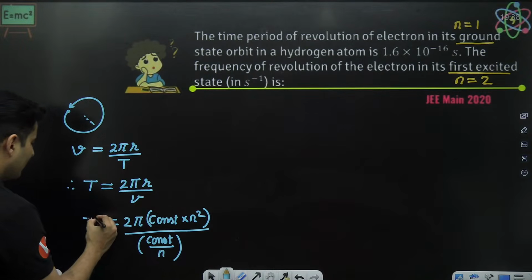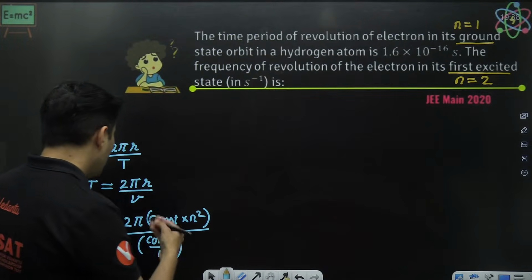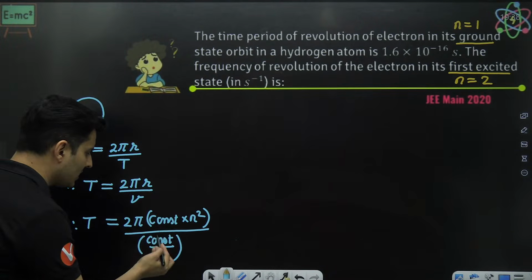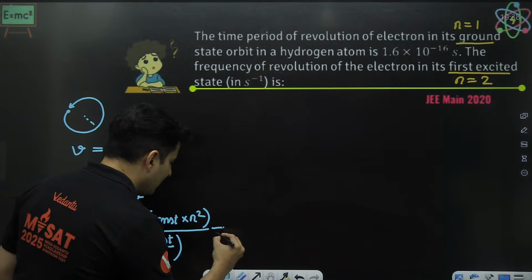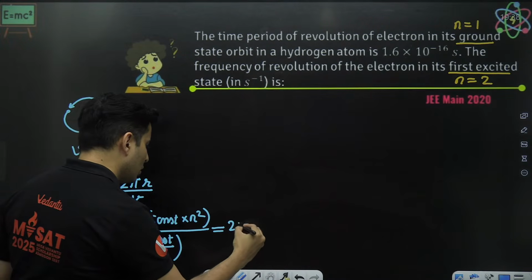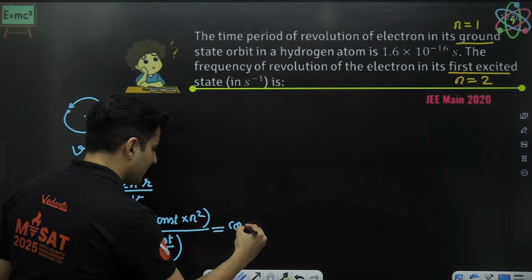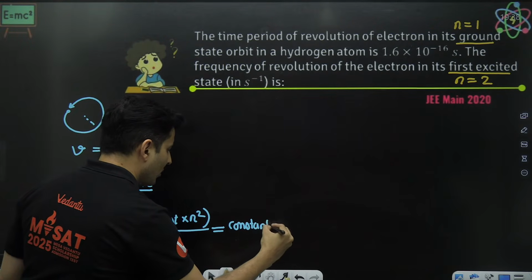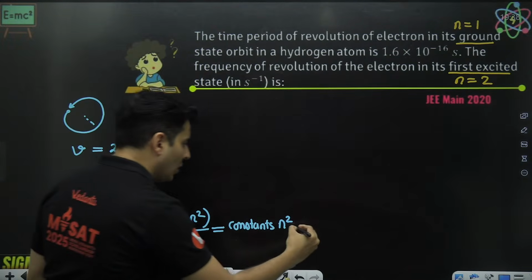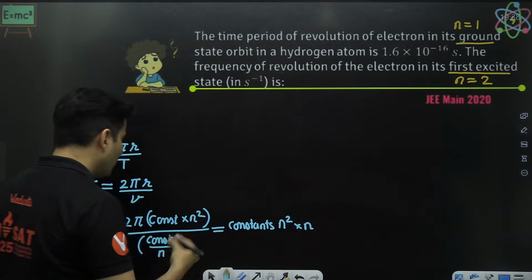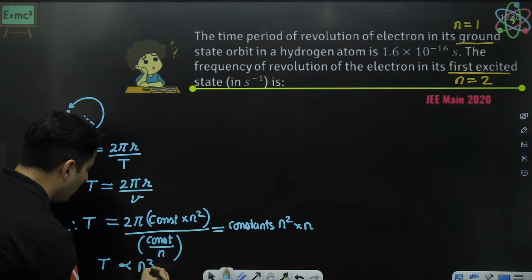This is my time period. So you are saying 2 pi, some constant, n square, and n is there below. This is 2 pi, some constants, n square, and this n also multiplies, so indirectly my time is proportional to the cube of n.